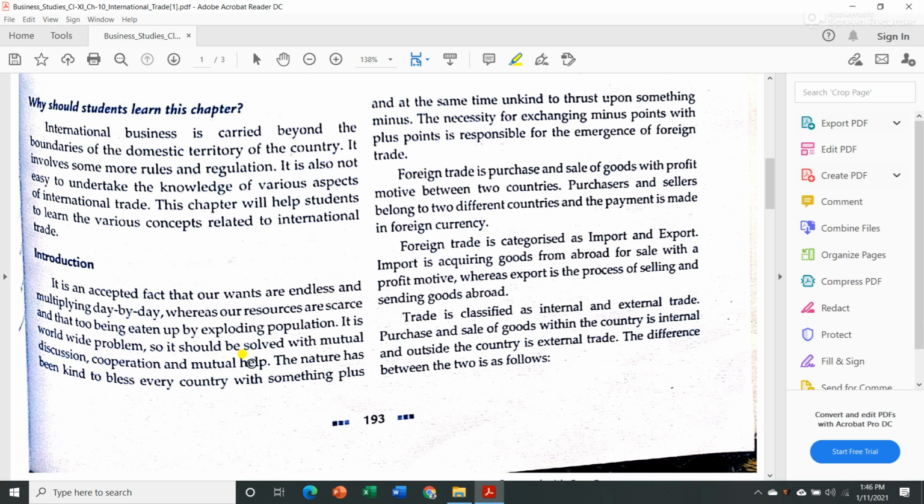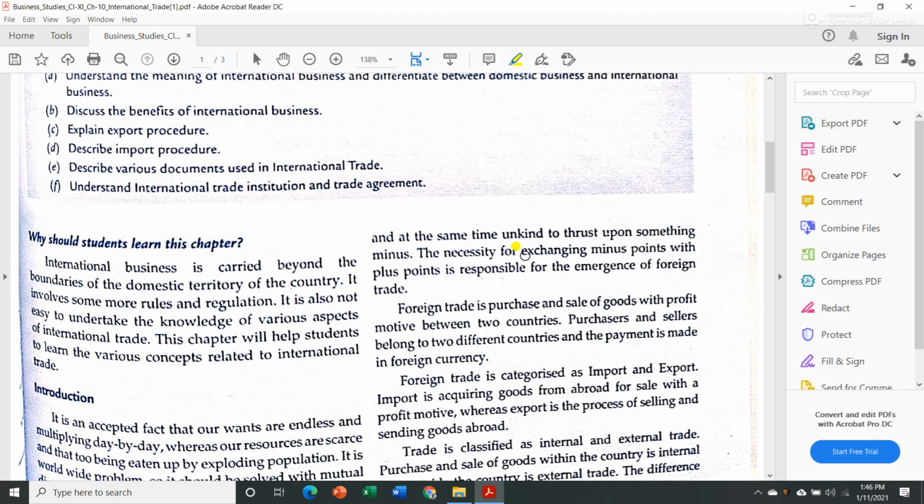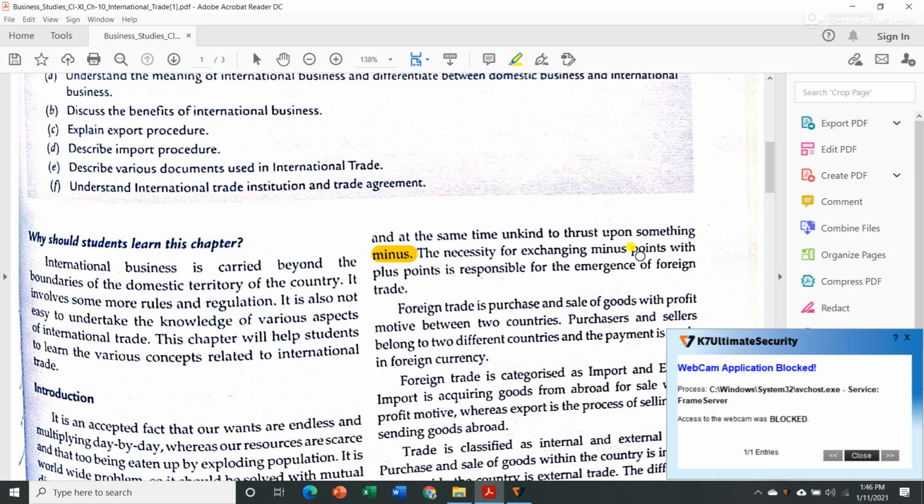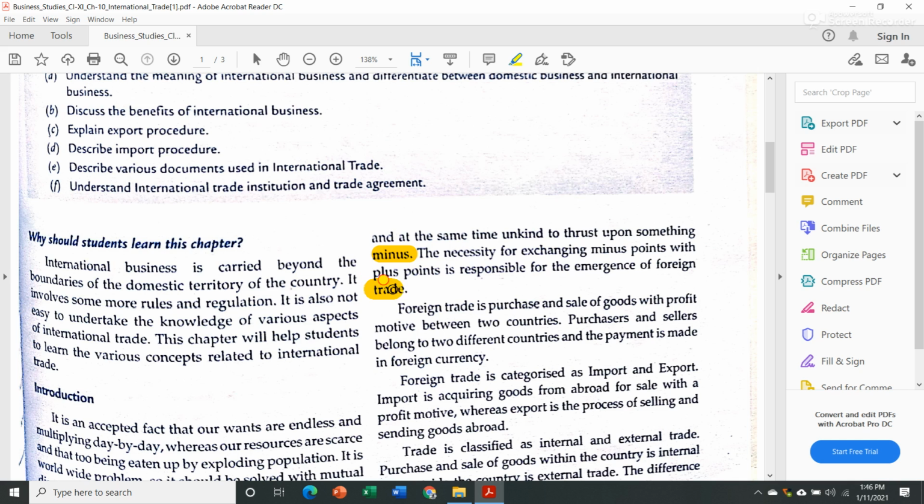Now how we are going to overcome this problem lies in how our economy is working. Nature has been kind to bless every country with something plus, and at the same time unkind to thrust upon something minus. This sentence means that some countries have something which other countries want, but those other countries are deprived of the chance. The necessity for exchanging minus points with plus points is responsible for the emergence of foreign trade, and that is the reason why international trade was developed.